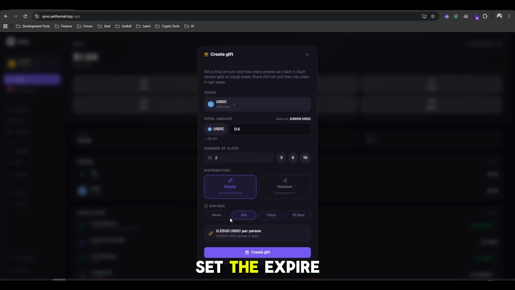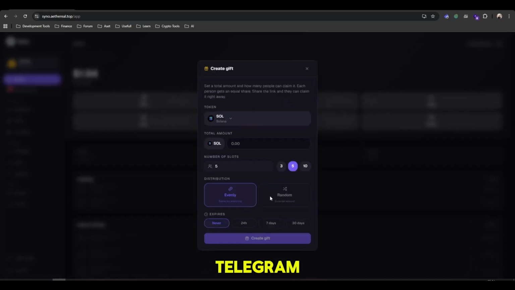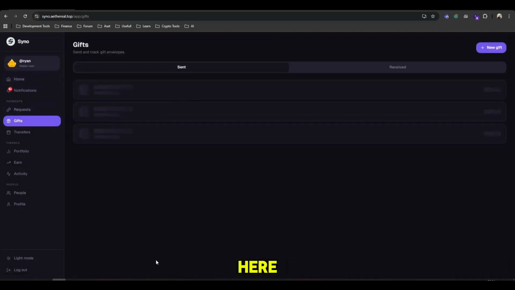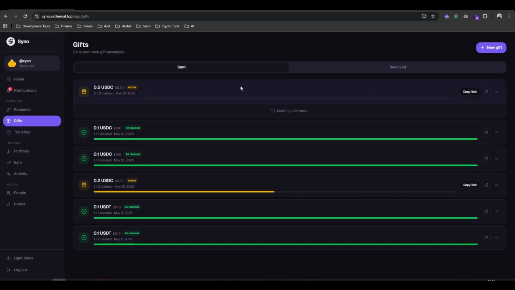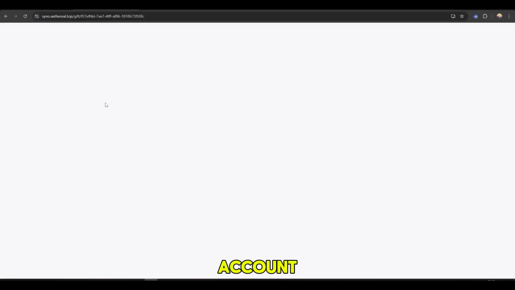and then it will never expire. You can always set an expiry, but this one never expires. So let's create the gift. You can copy, you can share to WhatsApp or Telegram, and you can see the progress of your gift here. No one has claimed this one yet, so let's claim using the fundraiser account.